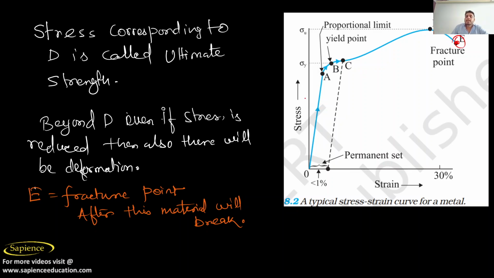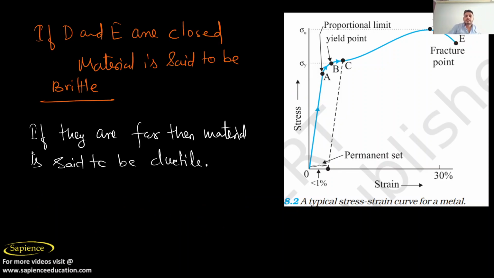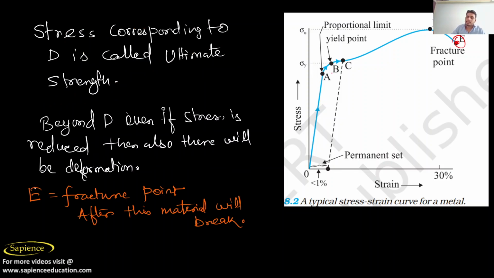Again, I am making some revision here. First of all, you need to understand that this zone OA is Hooke's zone, where stress is directly proportional to strain. After that, we come to the B zone, which is your elastic zone.